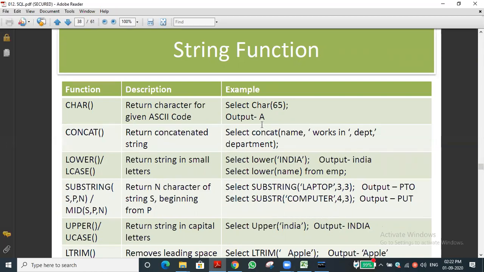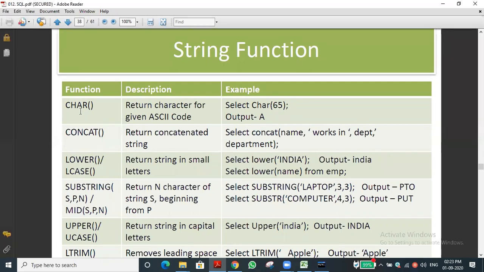Okay, so first thing is CHR. In Python we use two functions, CHR and ORD. Do you remember the CHR function? If you give any character, it will return the ASCII code. The ORD function, I think it is in chapter 3 or 4. ORD function, what will it return? If we give a number, it will return the ASCII code, that is A or B, like this. But the CHR function is there in Python.